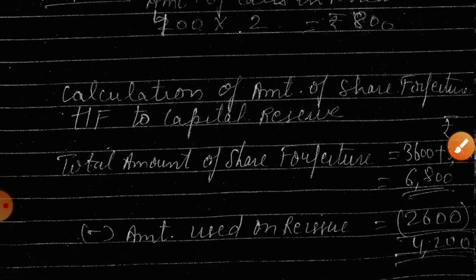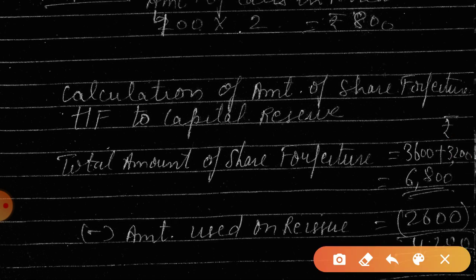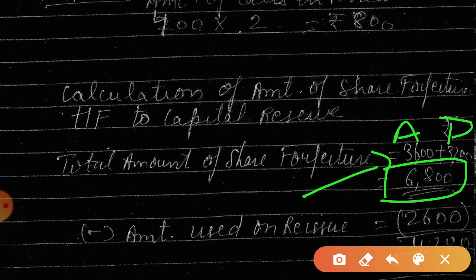So here it is, the amount of share forfeiture, 3600 from Archana and 3200 from Dipali. So total company received 6800 on 300 shares. So when there will be reissue of 1300 shares, what will be the journal entry?